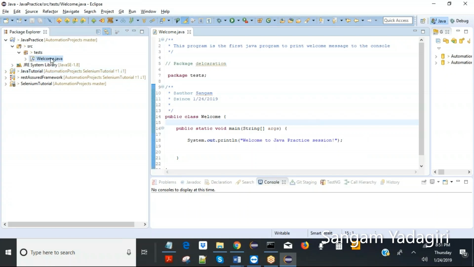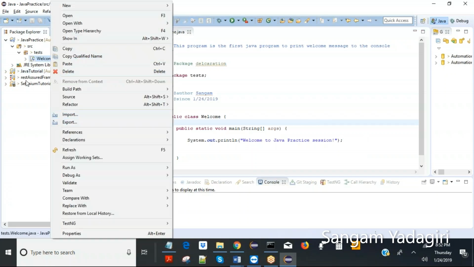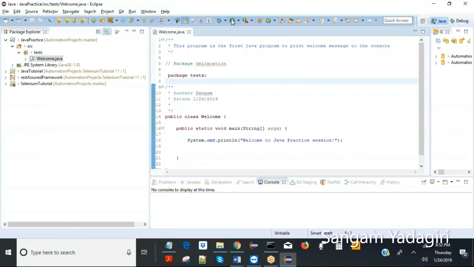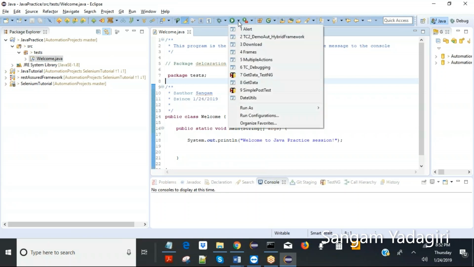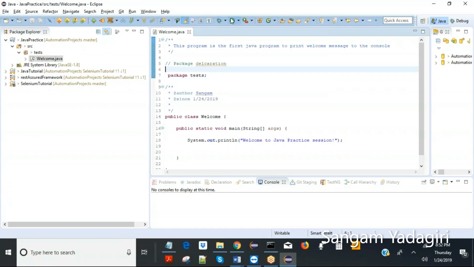The other way of running a class is to right click on the class itself and do the same thing, run as Java application. Now let's run from here just by this button. But be alarmed that if there are more classes, it will run the last class. Then you will be able to choose from here. These are the history. I ran this alert class last time, so just be careful about that.